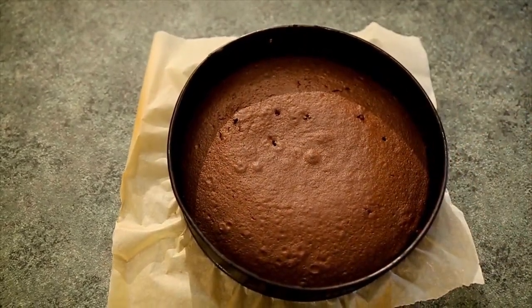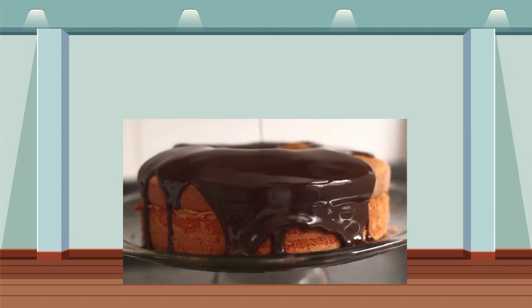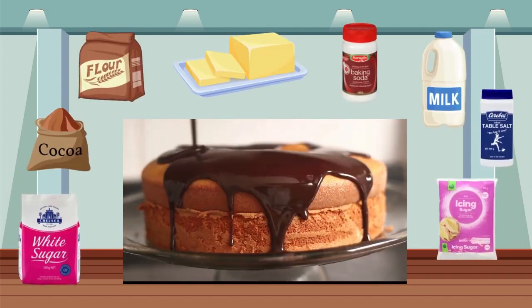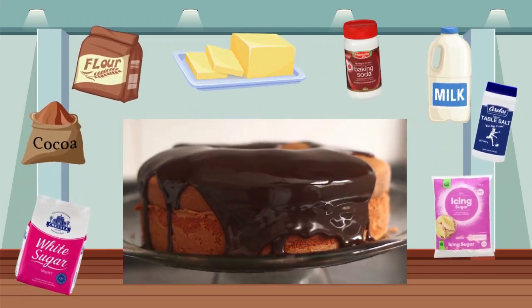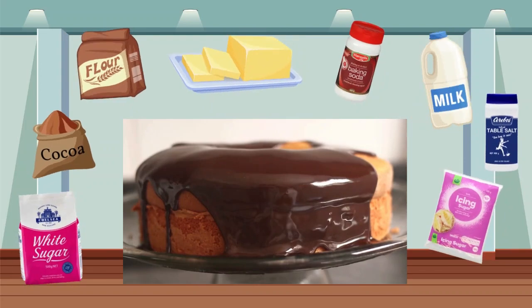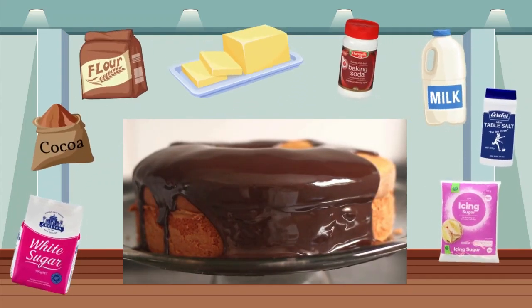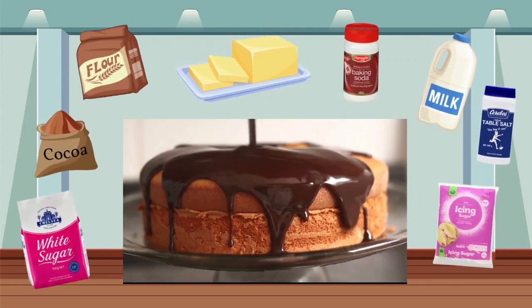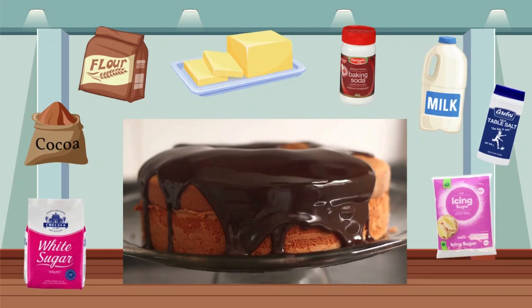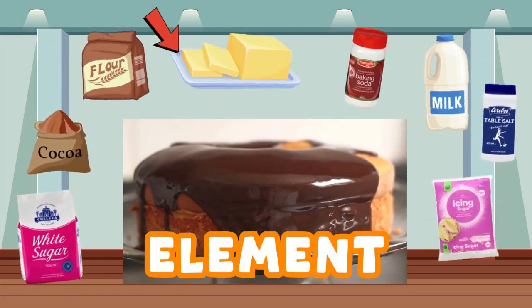Do you like chocolate cake? Well, if you've ever made a chocolate cake, you'd know that a chocolate cake is made up of many different ingredients like cocoa, sugar, milk, butter, baking soda, icing sugar, and flour. Think of the different elements as the different ingredients in the cake. Like the ingredients, every element is different and adds something special to the cake. Chocolate cake is like matter, made up of different elements like cocoa and sugar, butter and milk.